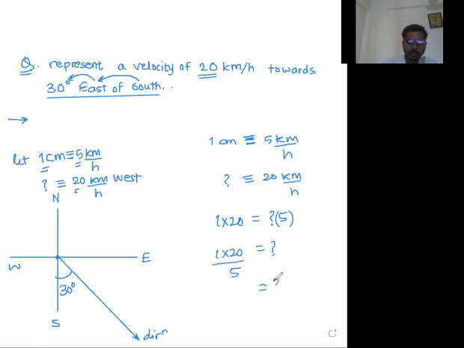So sir, value of question mark is equal to 4. So for 20 kilometer per hour representation, we have to draw the vector of length 4 centimeter. This vector should be of length 4 centimeter, which is equivalent to 20 kilometer per hour. In this way, we have to represent the vector, its magnitude and its direction.